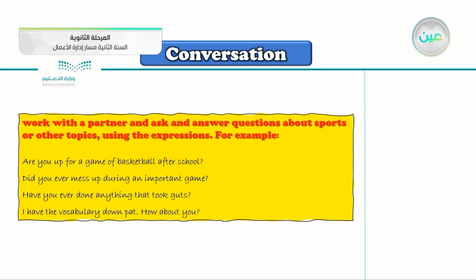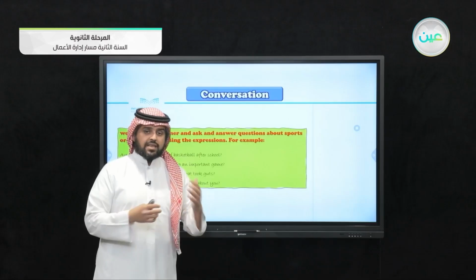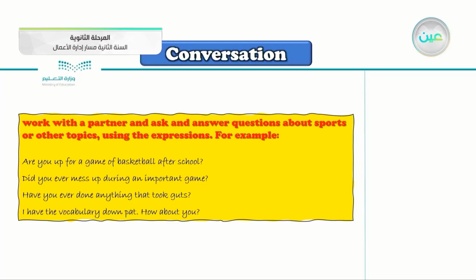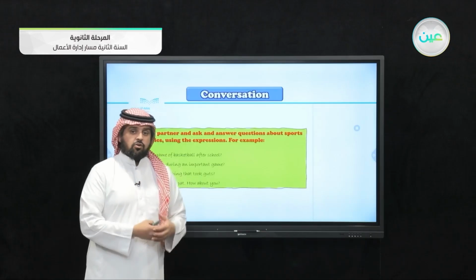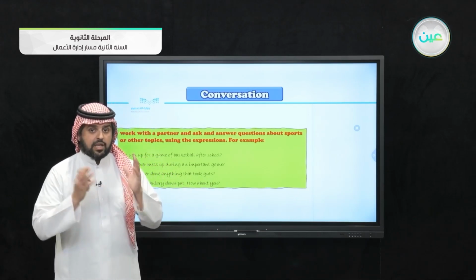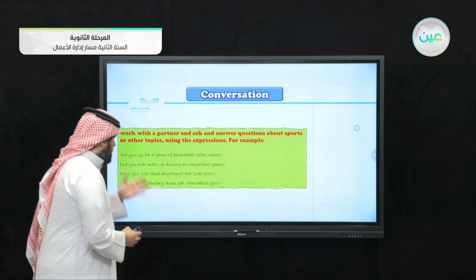Work with a partner and ask and answer questions about sports or other topics using the expressions. For example, are you up for a game of basketball after school? So these expressions that we took previously in the real talk, try to ask some questions using them to your colleague. You want to say to your friend, you want to play basketball or football or maybe video games. So you ask him, are you up for it? Are you up for a football game after school? Are you ready? So up for means ready, if you remember.